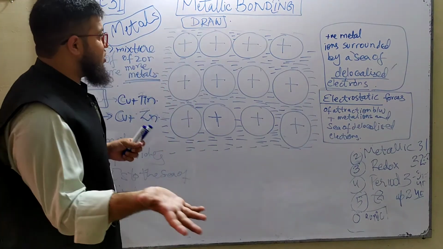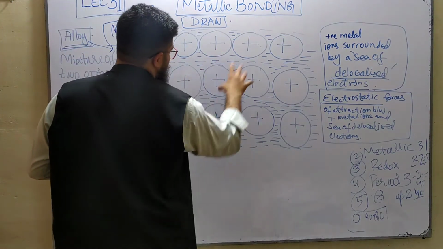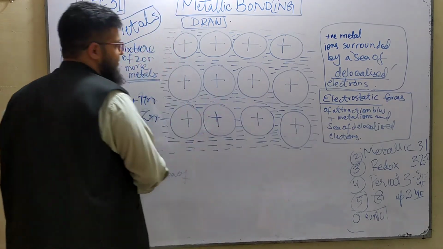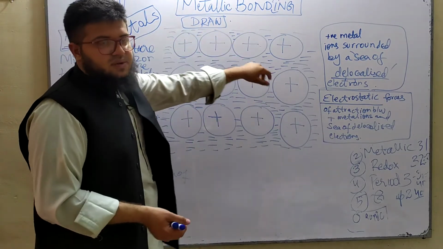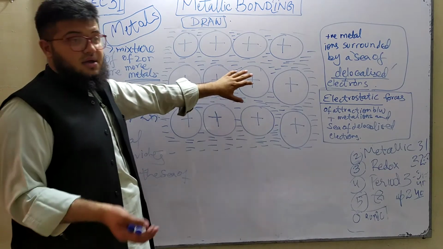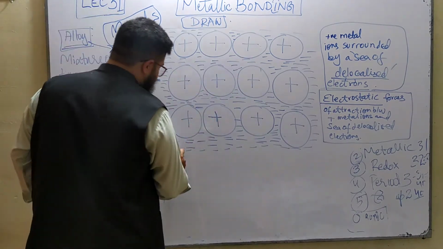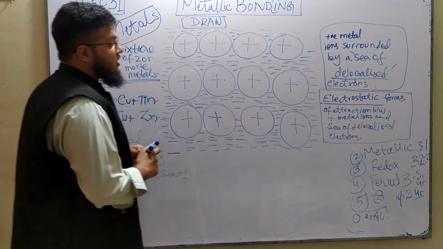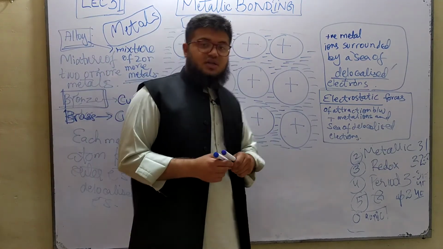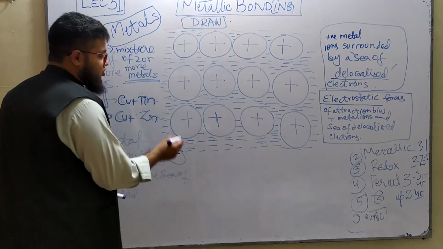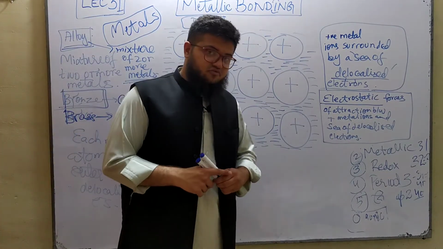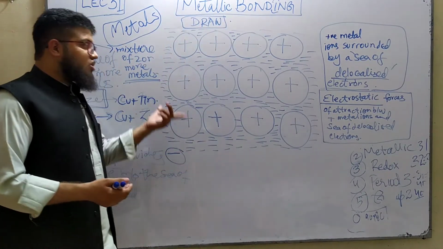So you guys know from your O levels that alloys have irregular atoms inside of them, meaning atoms of different sizes representing different metal elements inside of them. Okay, if you are asked to explain or to give the reason why metals are able to conduct electricity, it's the delocalized electrons that move to conduct the electricity. Okay, where do these electrons come from?